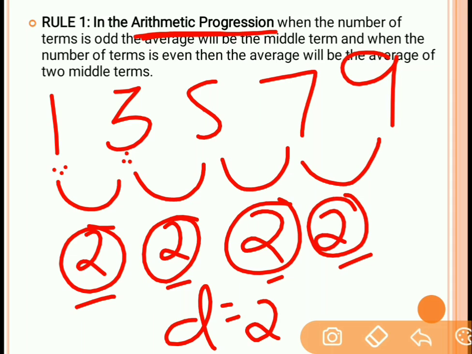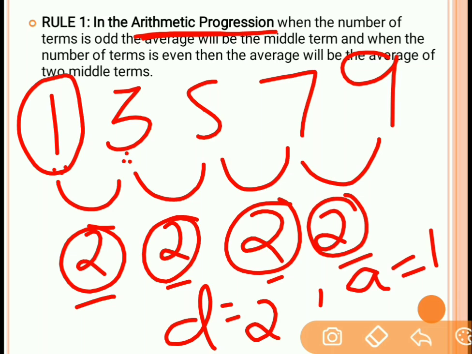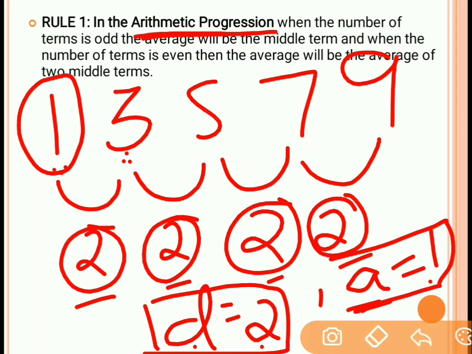Now over here the first term of the group of data is 1. That first term is represented by the variable A, so A over here is 1. The value of A is nothing but the first term of the arithmetic progression, and D is nothing but the common difference. So D over here is 2 and A over here is 1. You need to remember these variables and what they mean. A is the initial value of the group of data and D is the common difference.